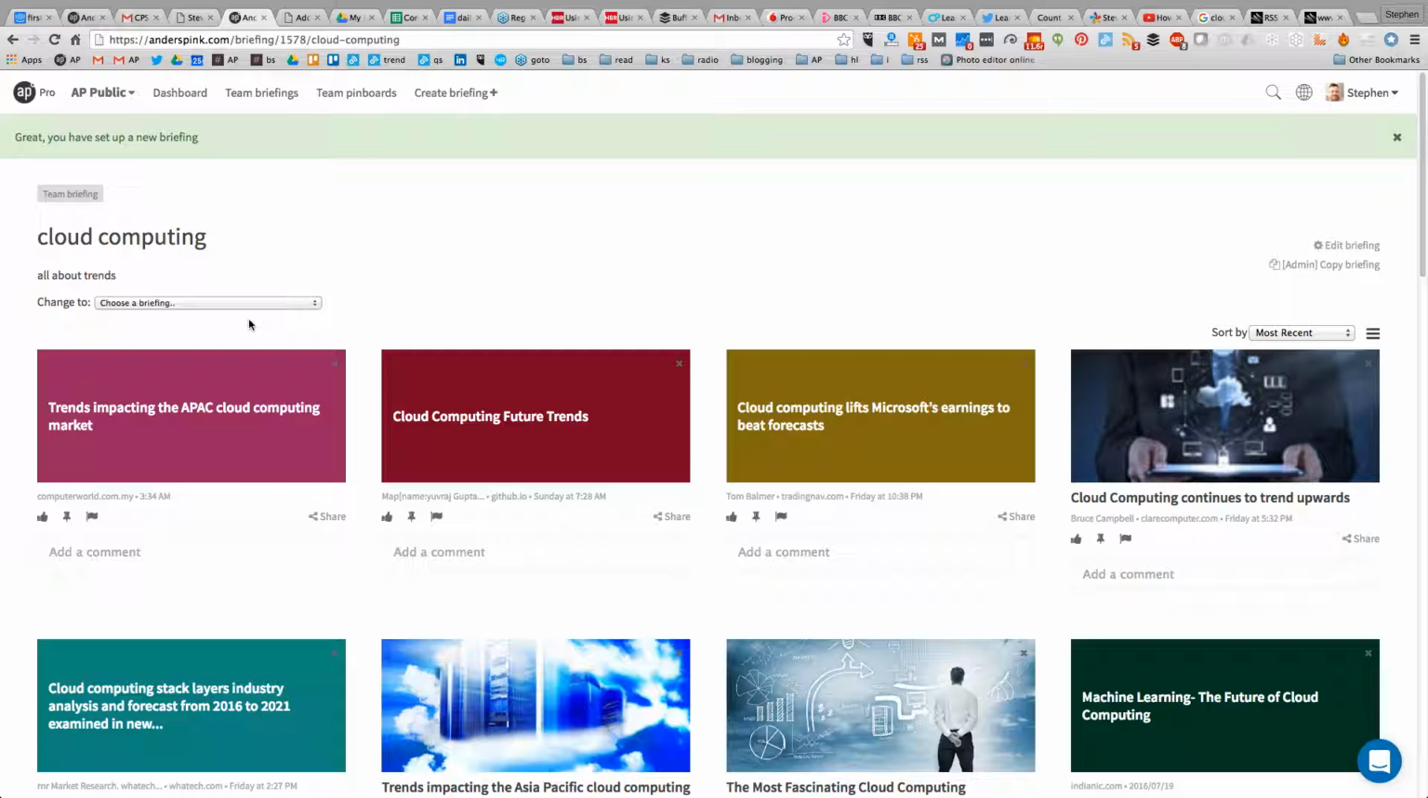It updates every couple of hours, so you'll constantly have new information, the latest trending articles about cloud computing pushed to you in an email and to your dashboard, so you'll never fall behind on cloud computing again.